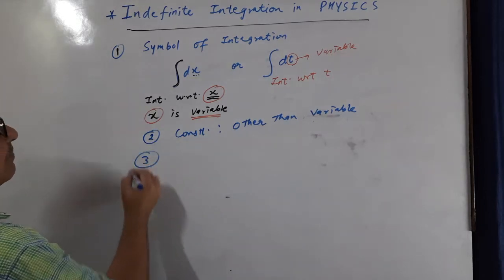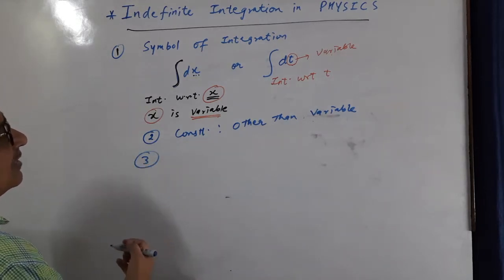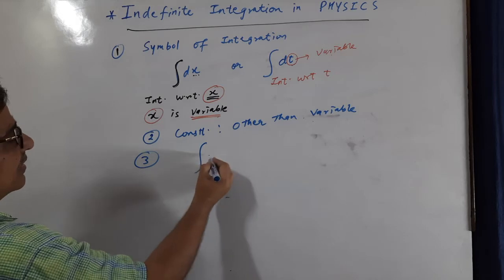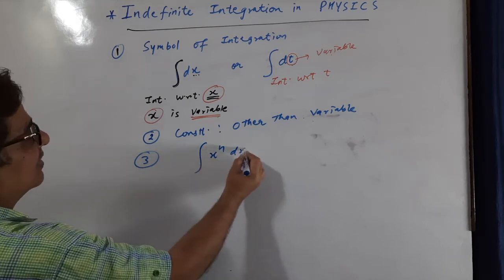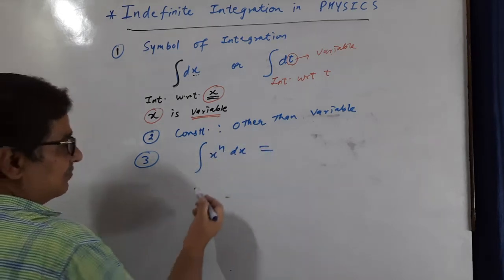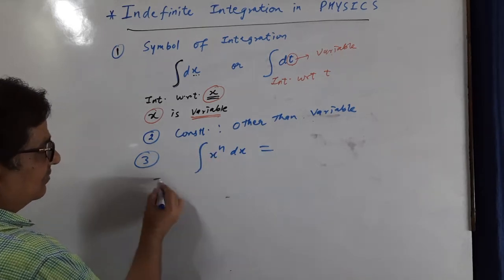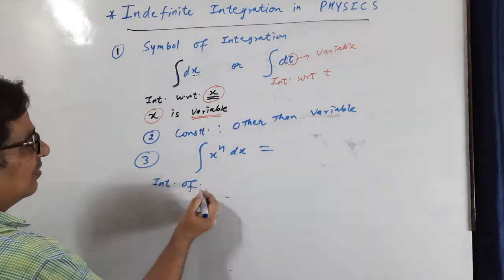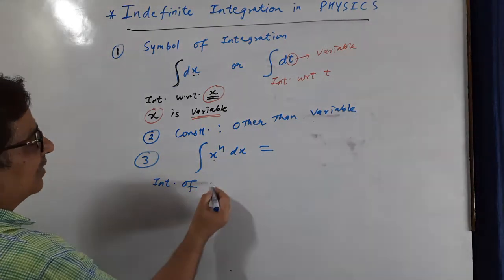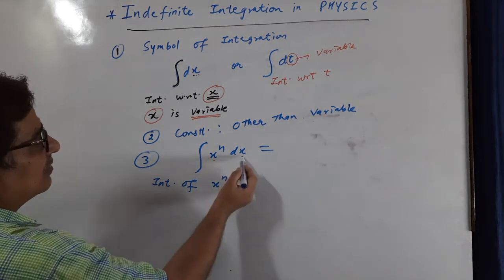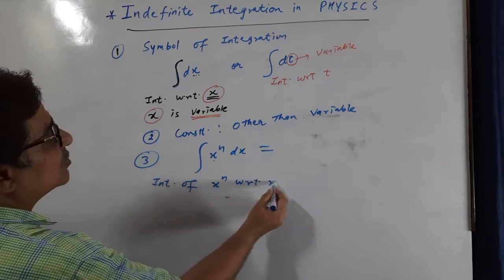Step number 3, formula of integration. Integration of x raised power n dx. Precisely speaking, it is called like this, integration of x raised to the power n dx. That is called with respect to x.